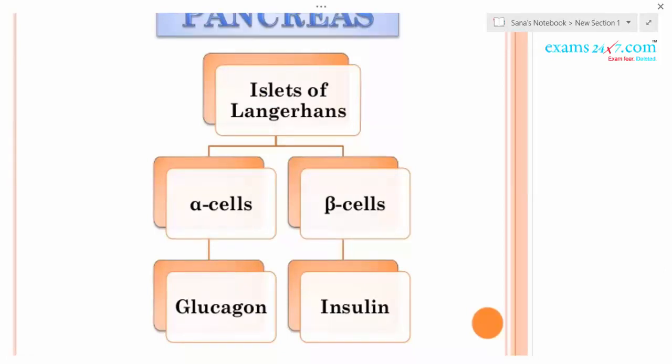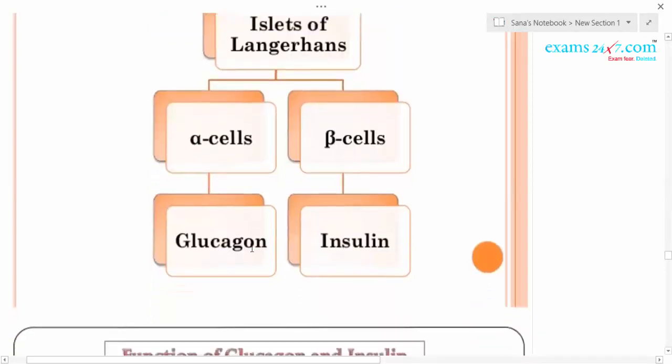This glucagon increases the blood glucose level. It is a peptide hormone and it mainly acts on the liver cells or hepatocytes and stimulates glycogenolysis. It increases the glucose level, and it also helps in decreasing the absorption of glucose into the cells.